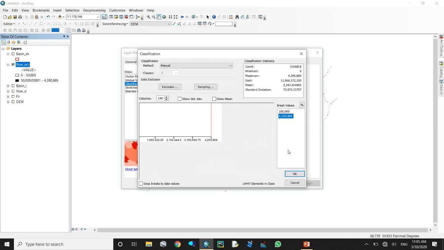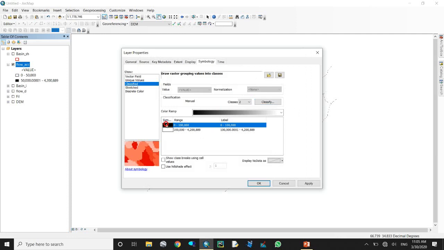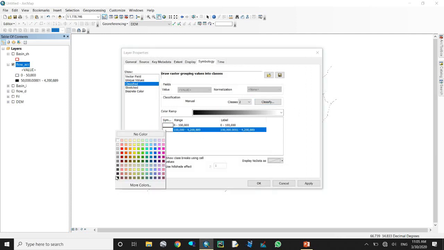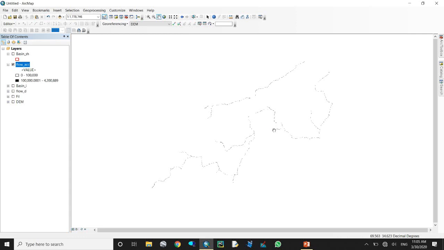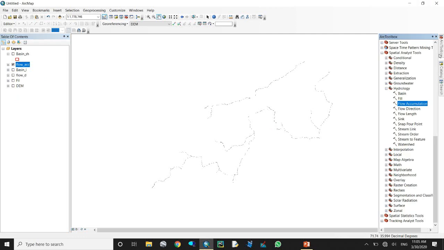How can I use the symbology? We use classified. Here we should use two classes. Here is a two digit. From what should be used, here we use for now 5,000.